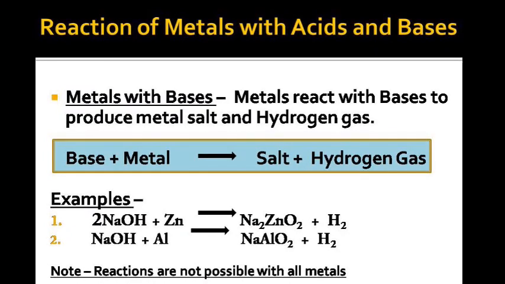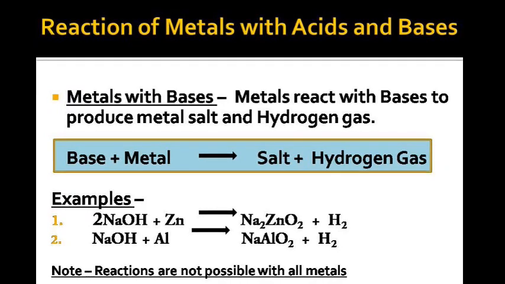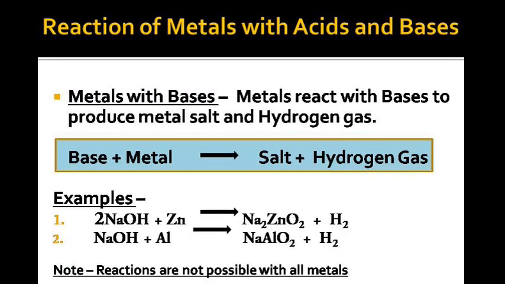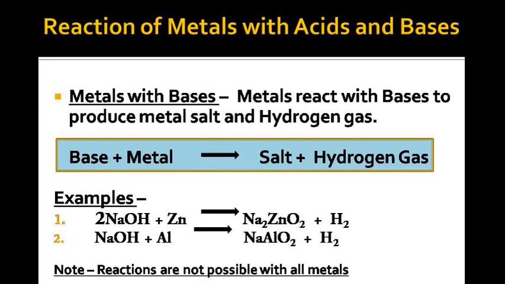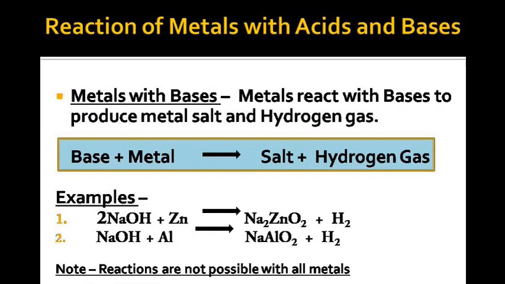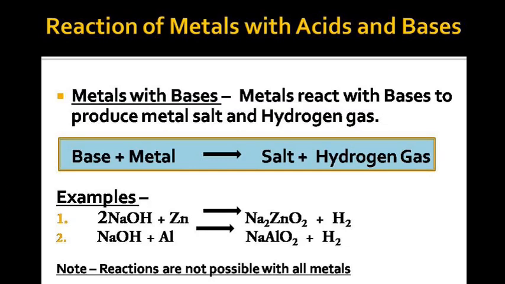NaOH, sodium hydroxide, reacts with Zn, zinc, to produce Na2ZnO2, called sodium zincate, and hydrogen. The second example is NaOH, sodium hydroxide, reacting with aluminium to produce sodium aluminate, NaAlO2, along with hydrogen. You need to remember that the reaction with bases is not possible with all the metals. Okay, so let's move on to the next topic.